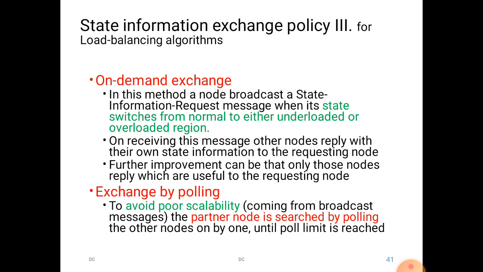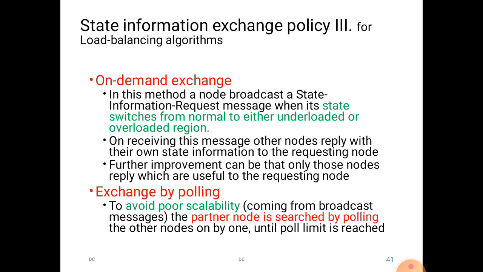After that, the requesting node would get a list of nodes with a low number of processes. From those, it will select the node with the minimum number of processes and pair with it. The poll limit will be chosen by the algorithm. So based on that poll limit, it will send a polling request.